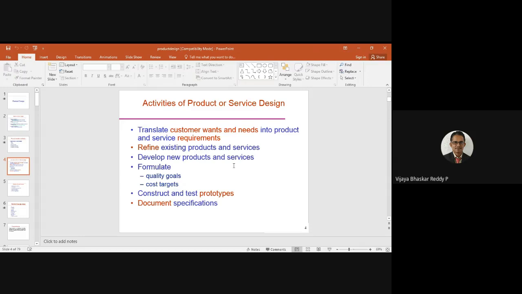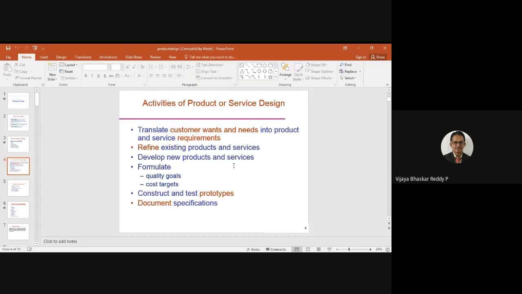Refine the existing products and services. Definitely, we need to refine them. What are the existing products, what are the advantages, the cost factor, and the drawbacks and issues in that particular product? When you rectify those issues, the product demand in the market goes on increasing.